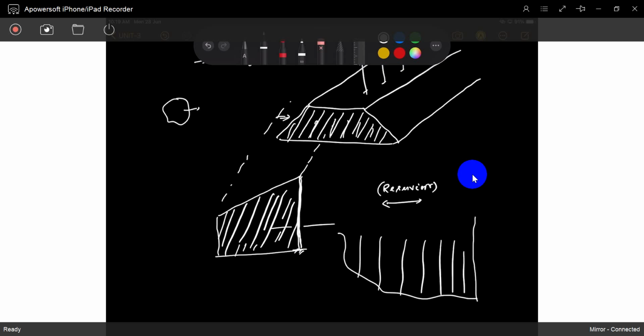Units are meter cube per second, but mostly in Indian calculations we use cusecs, which is feet cube per second. So we have to identify how much water there is in the reservoirs.